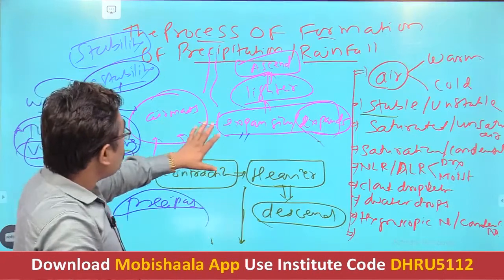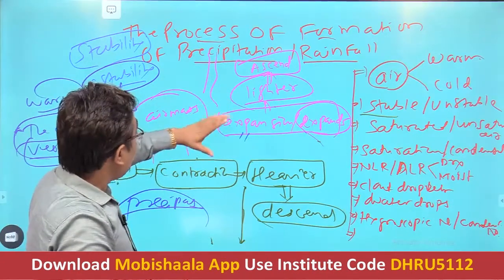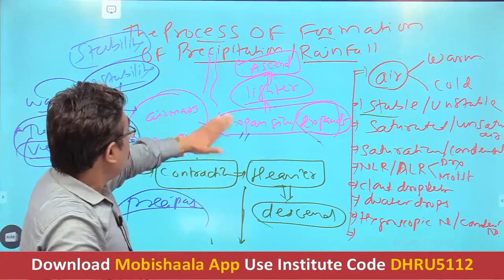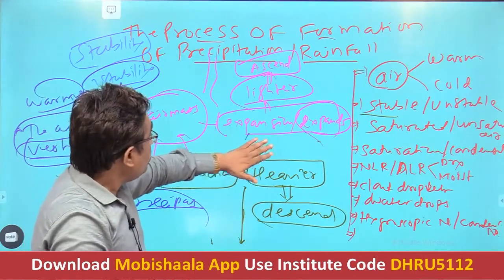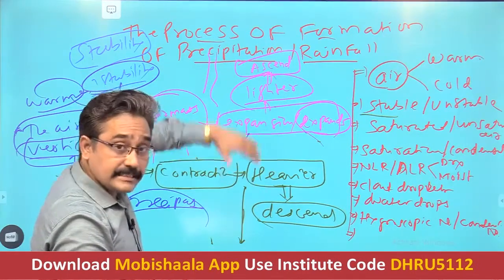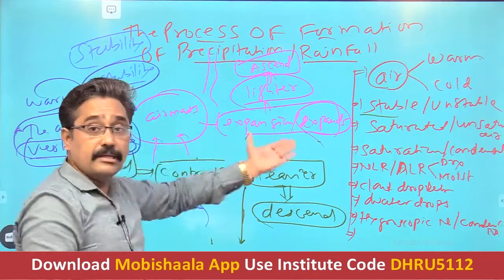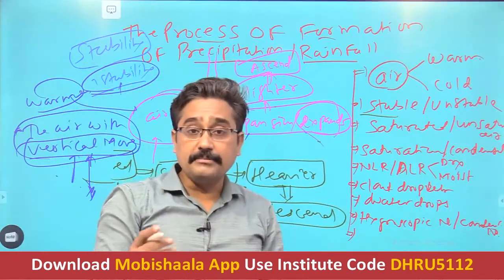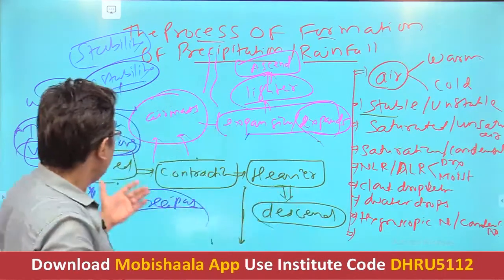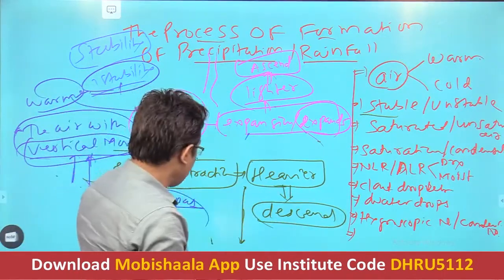As far as precipitation is concerned, this is the best example of vertical movement and unstable air. When the air becomes warmer, it expands, becomes lighter and ascends upward. This vertical movement is particularly helpful for our precipitation. How come? That we will see. But first let's understand other different important terms.